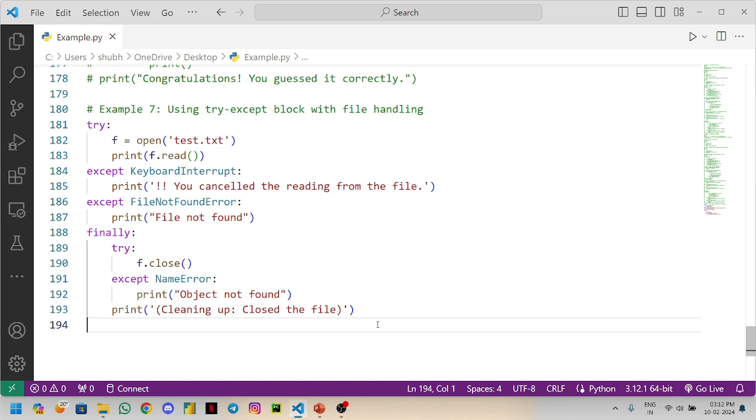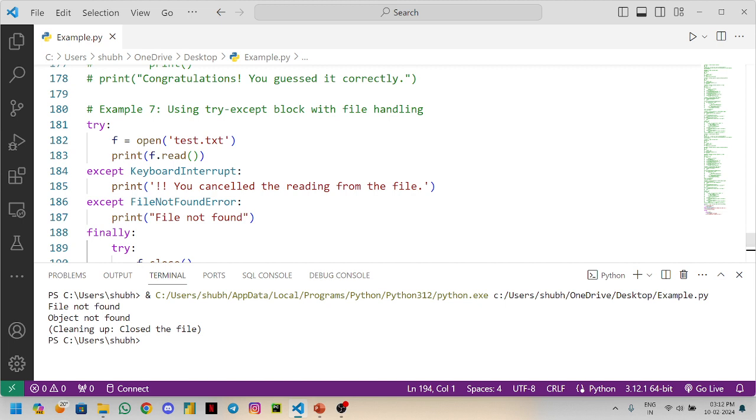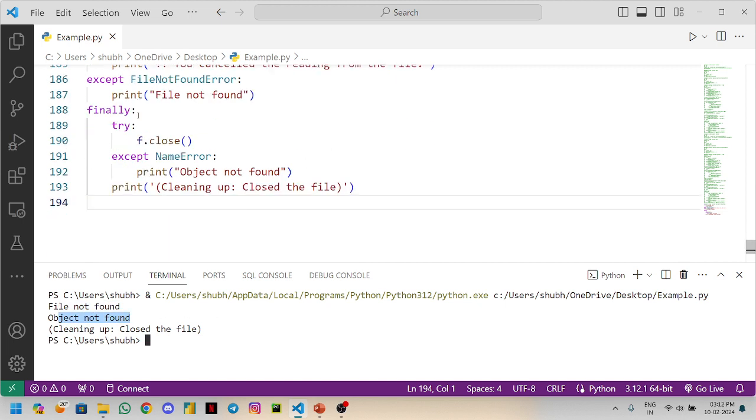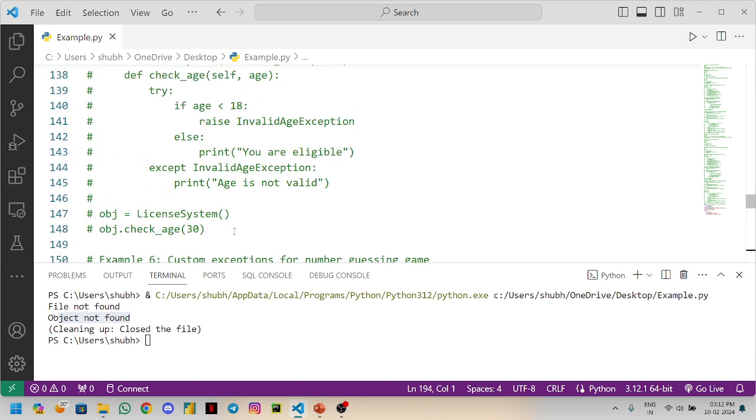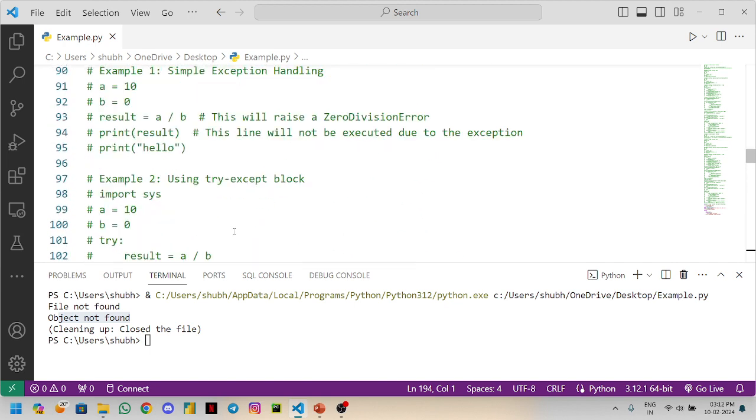The main purpose of finally is that it runs whether or not the exception is working. So here we will run the program. See, file not found, object not found. This is working here. This is how the system works.